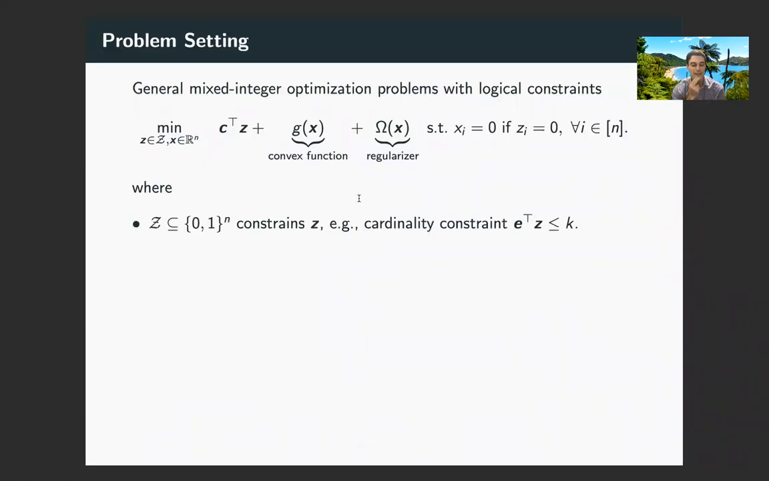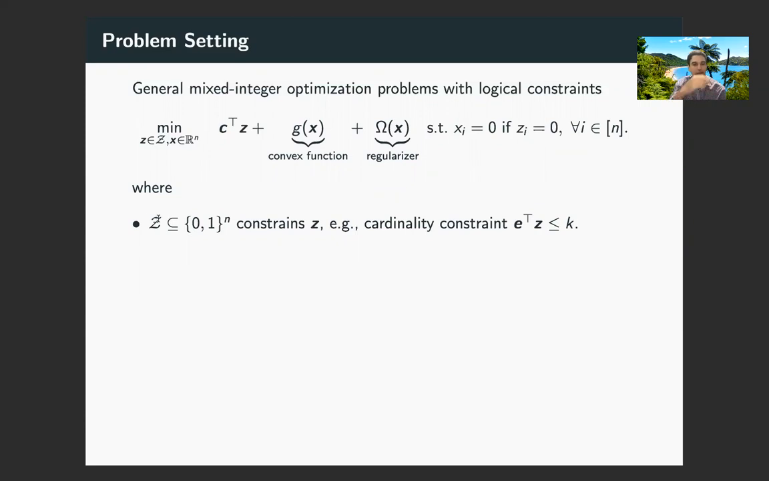To begin, let's define the problem setting. In this work, we consider a broad class of general mixed integer optimization problems with logical constraints. Namely, we consider optimizing over binary variables z in some set mathcal Z, and continuous variables x, which are linked via logical constraints of the form x_i equals 0 if z_i equals 0. Let's go through the different elements of this problem.